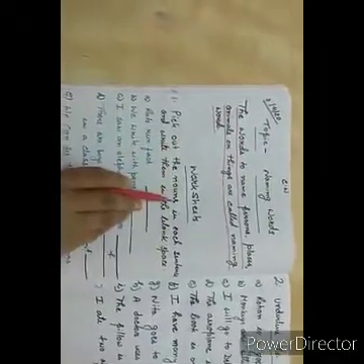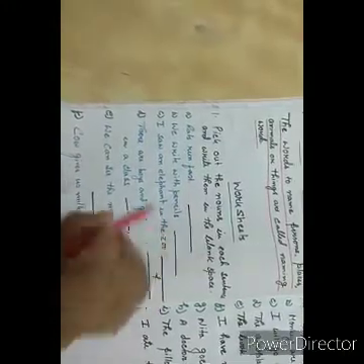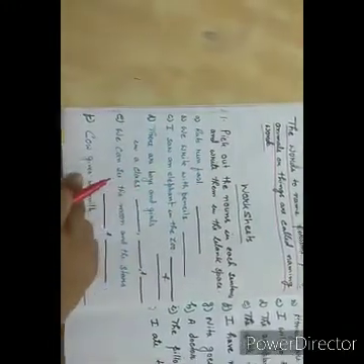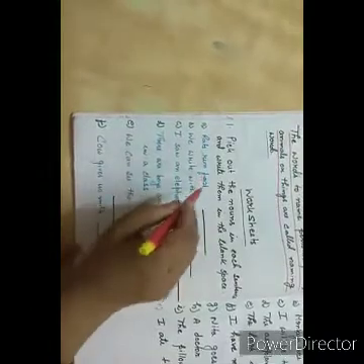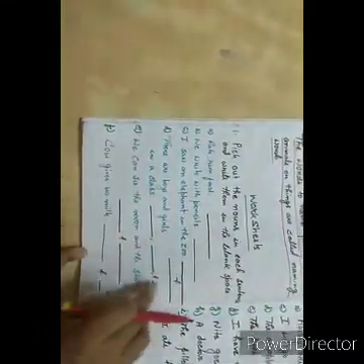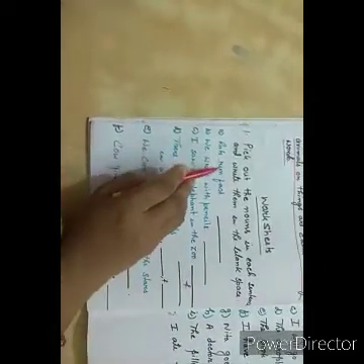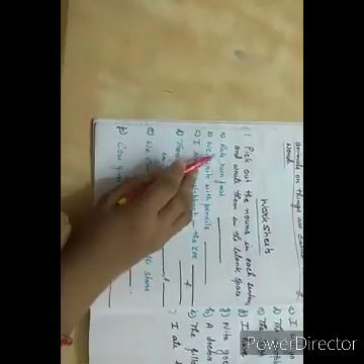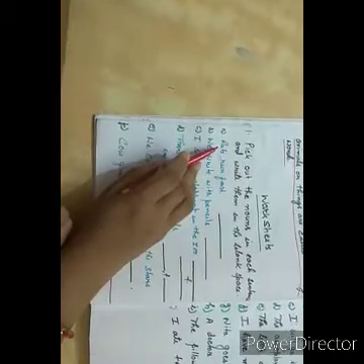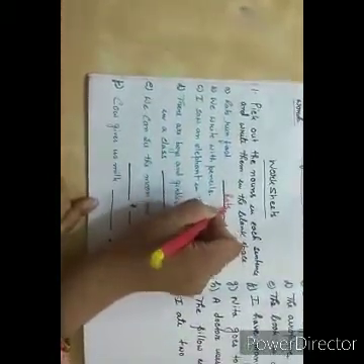Worksheet number 1. Pick out the nouns in each sentence and write them in the blank space. Here some sentences are written. You have to pick out the nouns from each sentence and write them here in these blanks. Okay? Now first one. Rats run fast. Which word is noun? What is noun here? Yes, rats. So we will write here rats.